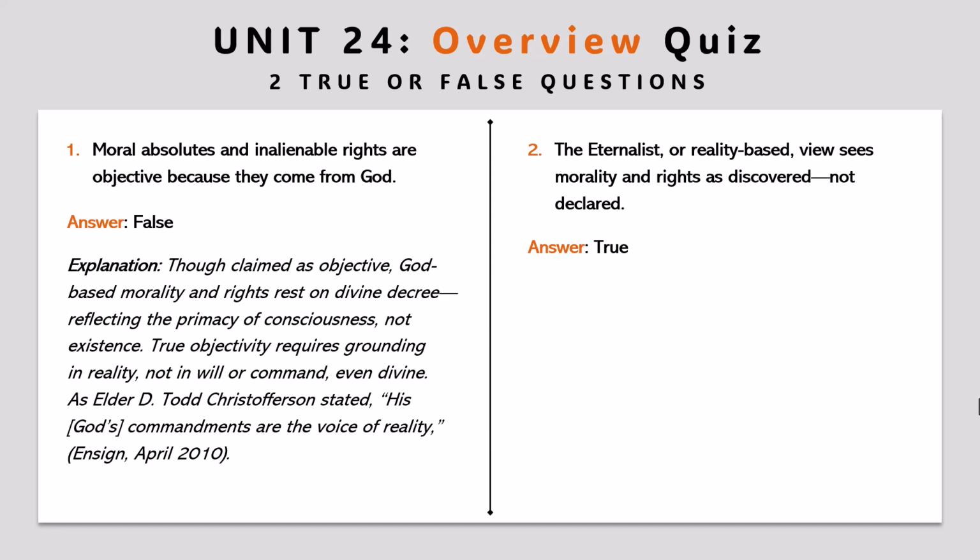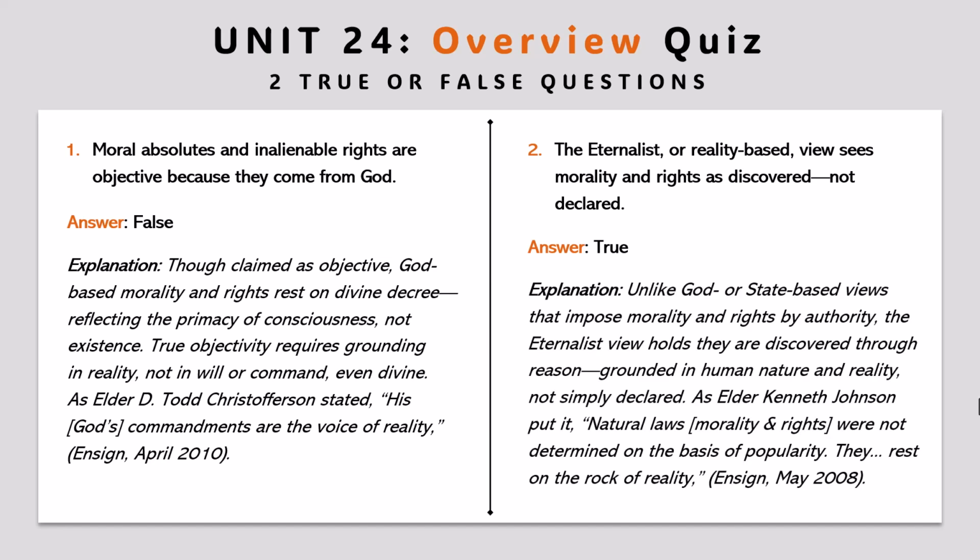Answer, true. Explanation. Unlike God or state-based views that impose morality and rights by authority, the eternalist view holds they are discovered through reason, grounded in human nature and reality, not simply declared. As Elder Kenneth Johnson put it, natural laws, morality and rights, were not determined on the basis of popularity. They rest on the rock of reality.